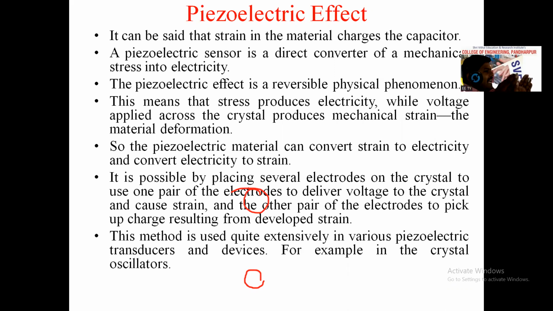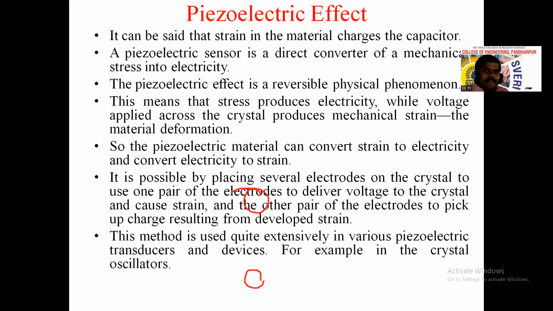We apply stress and there is electrical energy formation; and if we apply electric voltage, strain is produced. That means a wave or vibration is created, and this vibration is due to the electric supply.